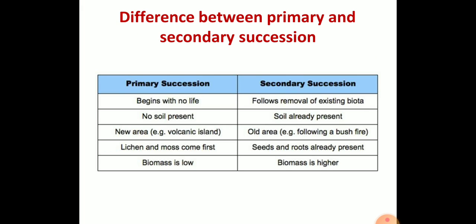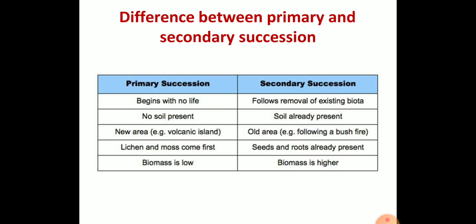So next, going to the difference between primary and secondary succession. Primary succession begins with no life, but secondary succession follows the removal of the earlier existing biota. In primary succession, no soil is present, but in secondary succession there is already soil present. Primary succession occurs in new areas, secondary succession occurs in old areas.